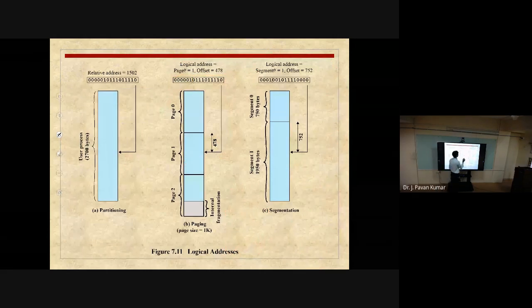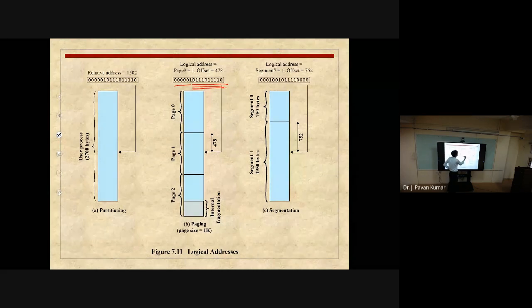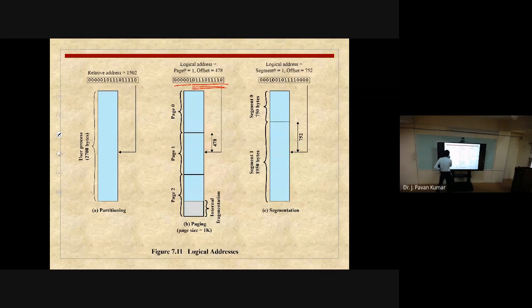Okay. Now 1024 we can identify by using 10 bits. Then these 6 bits we will be using to identify the page number. So we will be identifying where we are having this page, that is, in which frame. Then this particular offset we will use to identify in the particular frame what is the word that we wanted to access, what is the line that we wanted to access. Okay, this is basically the page.